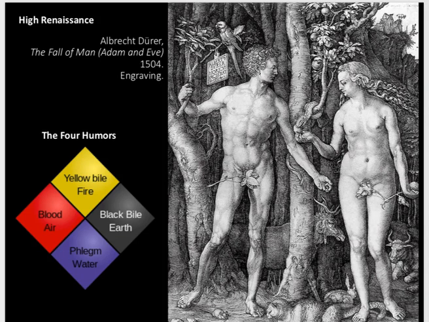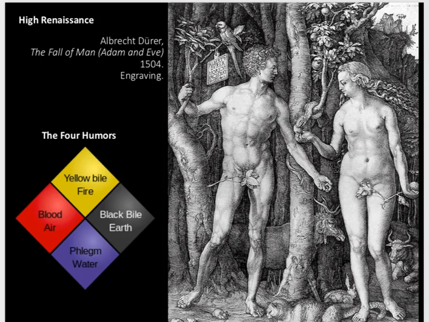Now, the four elements of the body are related to the four elements of earth: fire, earth, water, and air. I know, it's like Aang in The Last Airbender, right? Avatar, The Last Airbender. That's what I always think of. But it's the same idea. And these four elements of the earth are represented within the human body in the form of yellow bile, black bile, phlegm, and blood.